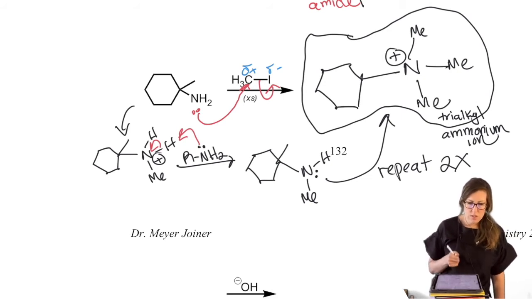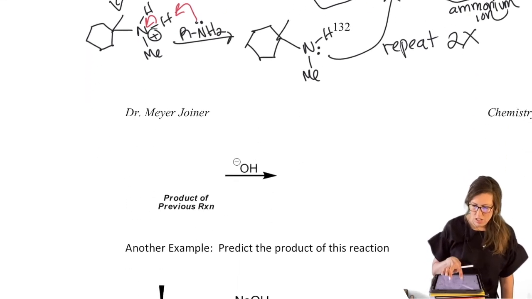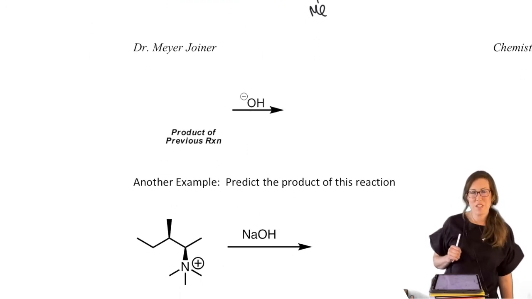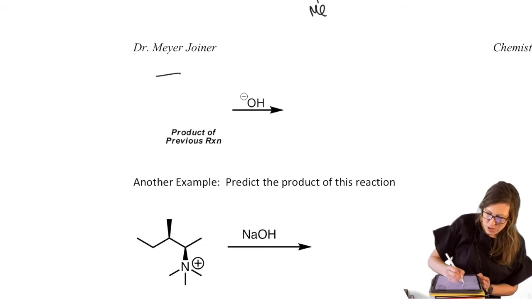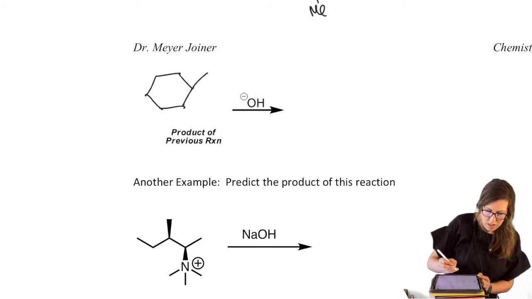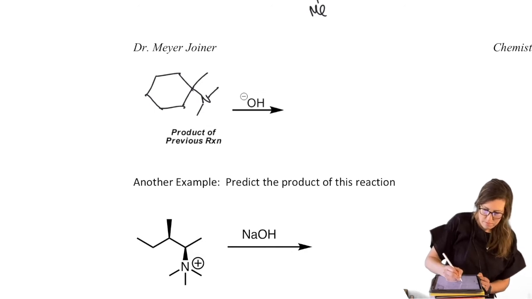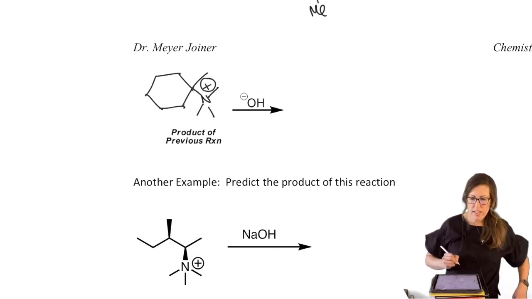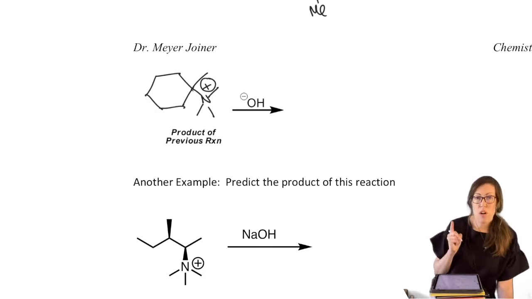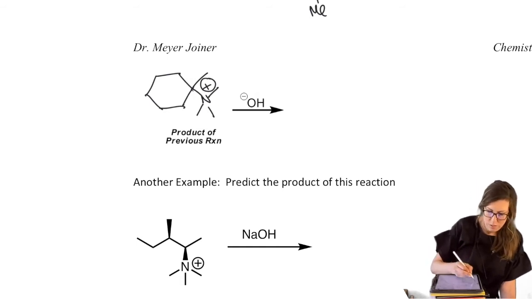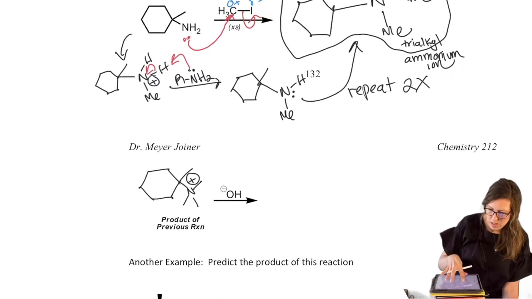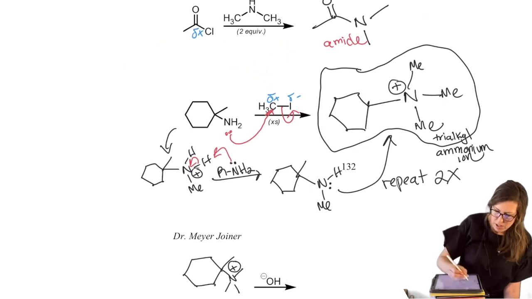Okay, so this is a useful reaction. We will get to it soon because we're making this trialkyl ammonium. It looks funny. It's a charged species. We're doing this, even though it's just a repeated SN2, because we want the consequence that's about to follow. So product from previous reaction, trialkyl ammonium. Okay, now if we subject that to a base, what we've just done with amine is we have made that a fantastic leaving group. And this is called, I'm going to put that up here. I'm going to put it actually right here because that's the starting point.